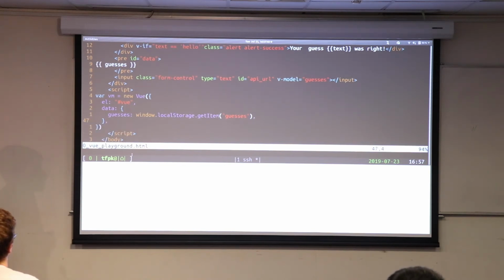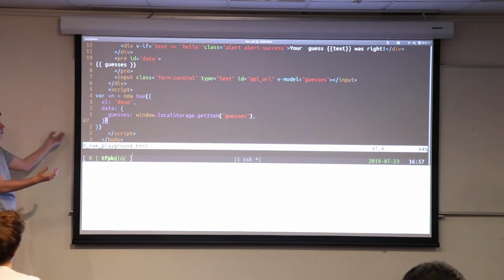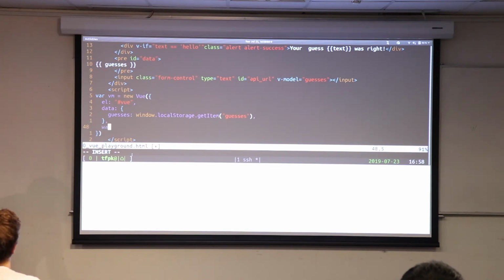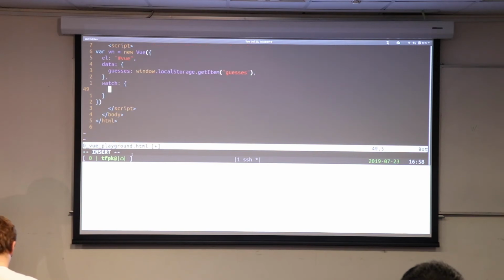And Vue has this concept of a watcher. A watcher is like, every time this variable changes, run this function. If you've played with JavaScript before, it's a lot like the onChange function, but it's a lot more powerful because it lets you deal with the Vue object's data. So every time guesses changes, for instance, I can do something automatically with that. So we'll put in watch, and now we're going to say, well, we're going to watch guesses.